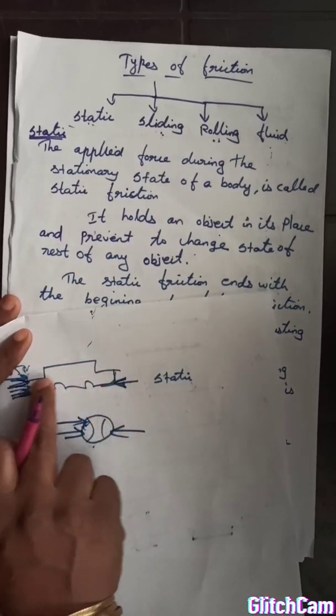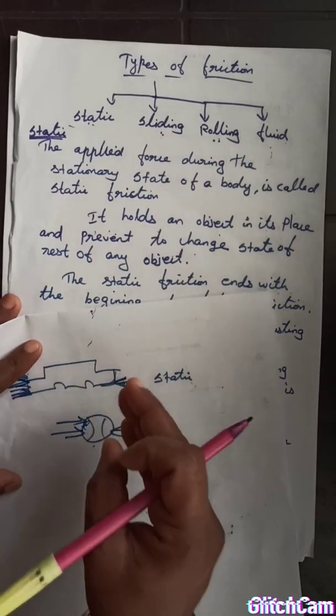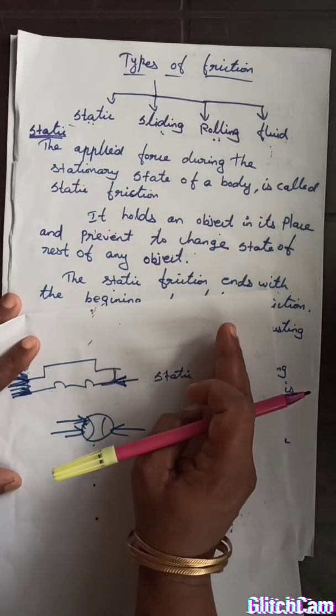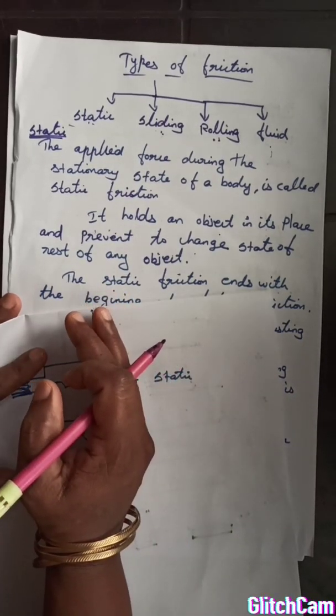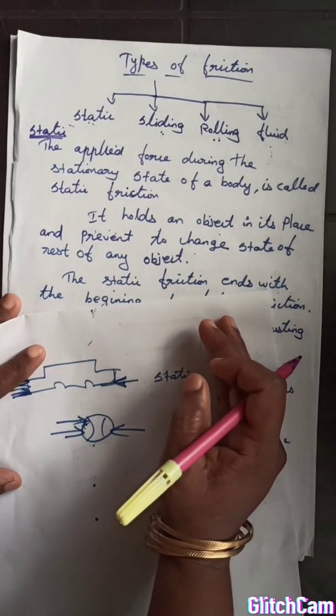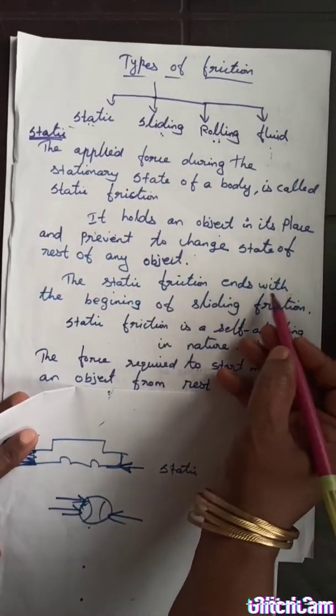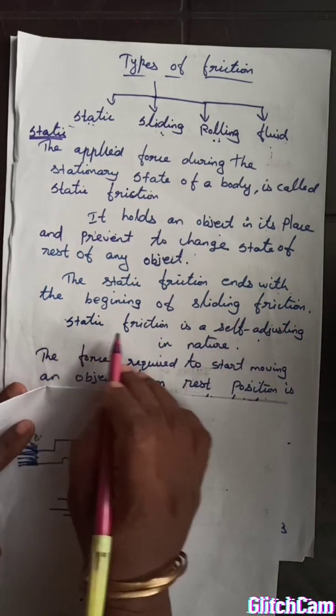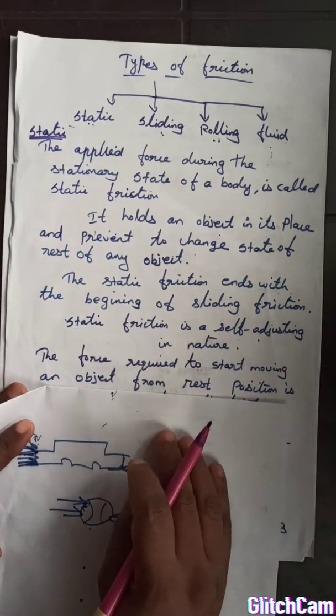Okay, so the static friction ends with the beginning of sliding friction. If you are trying to push a car, after 1 second, at a particular force, the car starts moving. So once it starts moving, the static friction ends and the sliding friction starts. Okay, and static friction is self-adjusting in nature.